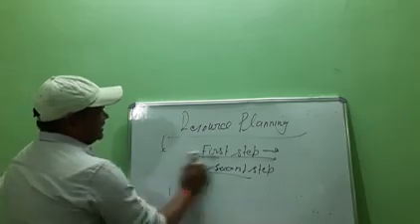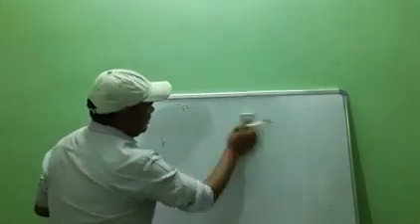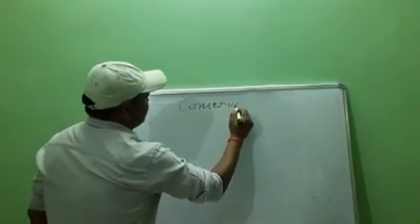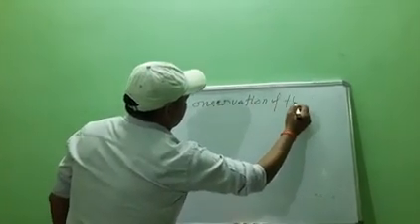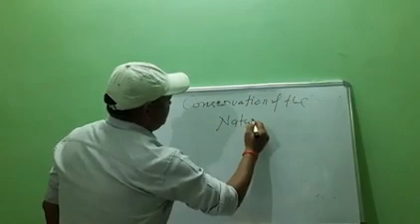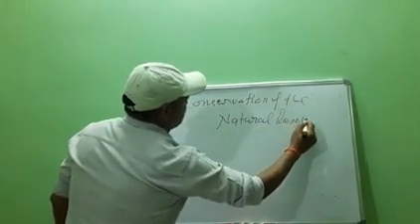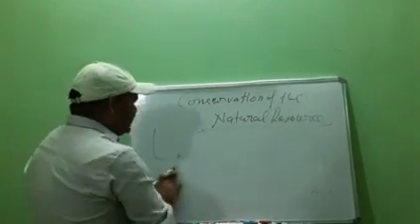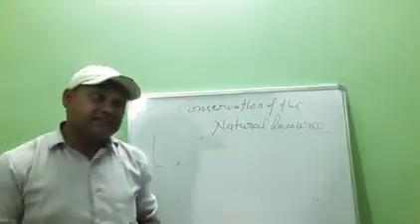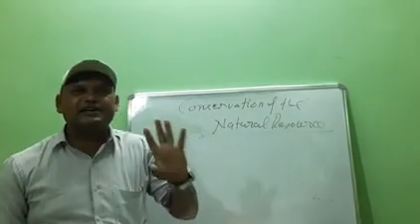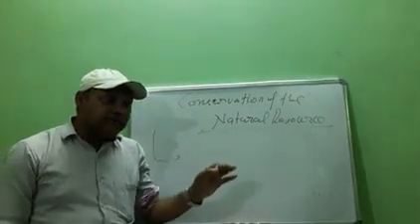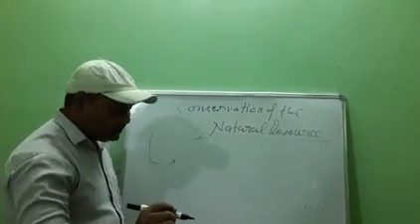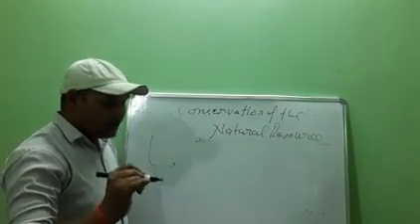Now we will start the conservation of the natural resource. इसके लिए इस पार्ट में एक कोटेशन of Mahatma Gandhi is very important, and many times it has been asked in the examination who has said this quotation: there is enough for everybody's need and not for anybody's greed.